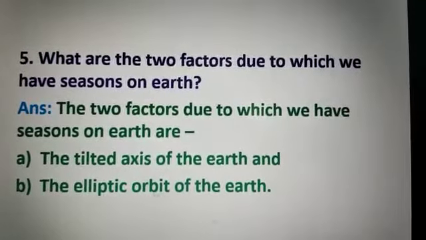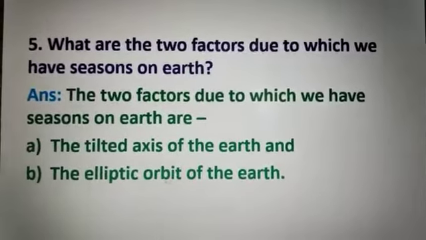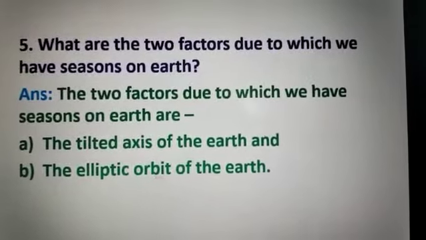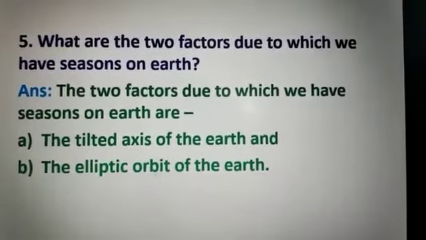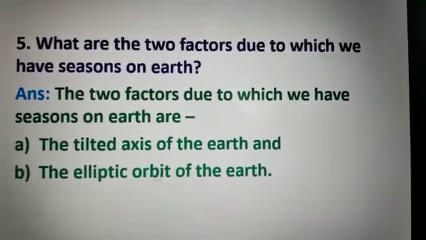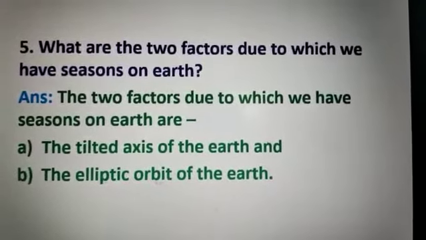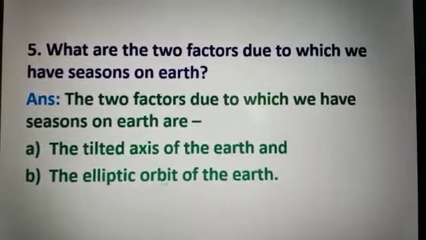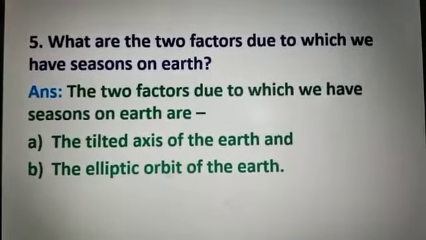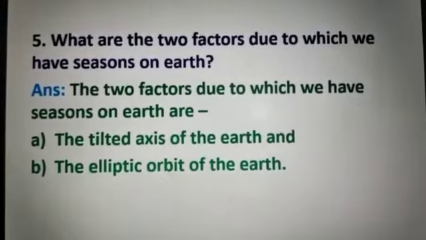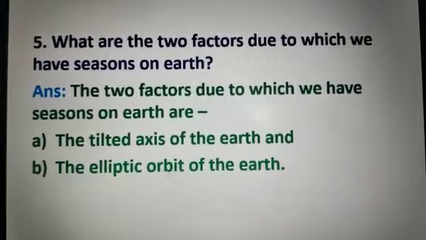So, what are the 2 factors due to which we have seasons on Earth? Answer: the 2 factors due to which we have seasons on Earth are A. the tilted axis of the Earth, and B. the elliptic orbit of the Earth. So, this chapter number 5 is already over. Please learn all the answers by heart. So, this much is today's task.